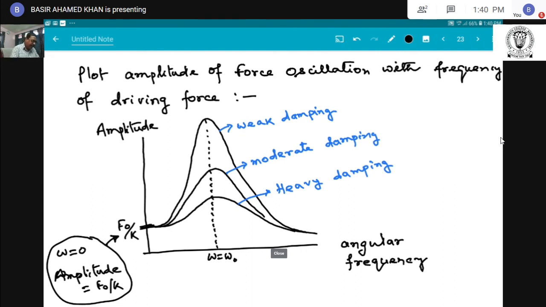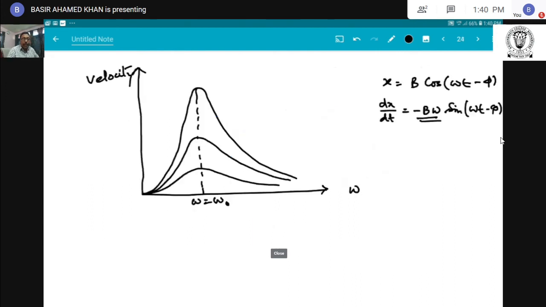Now here we get the velocity resonance curve with angular frequency. This is the velocity resonance curve.